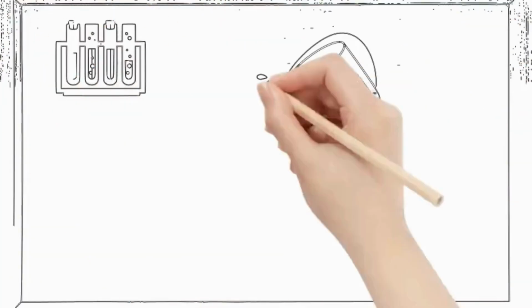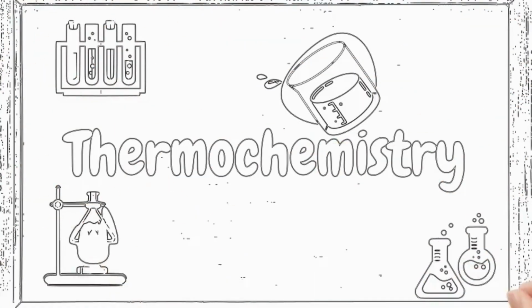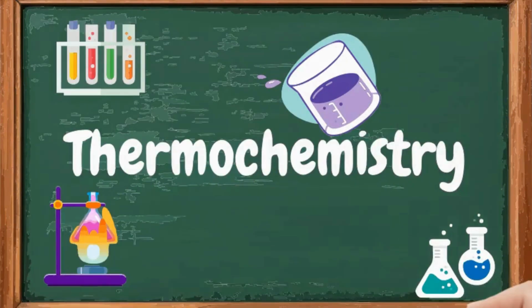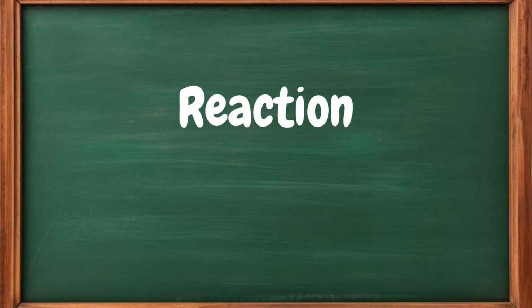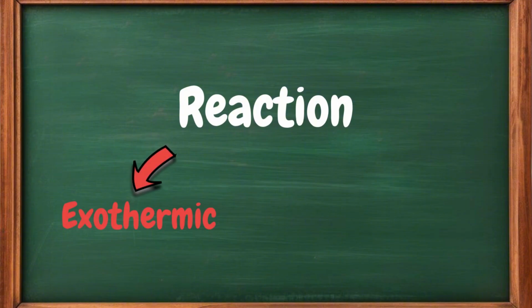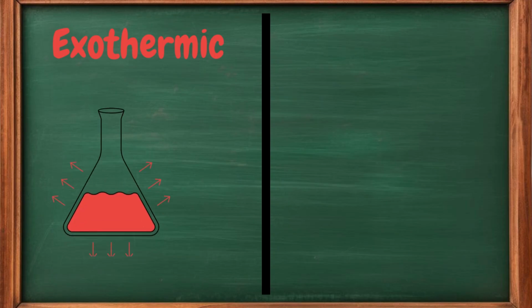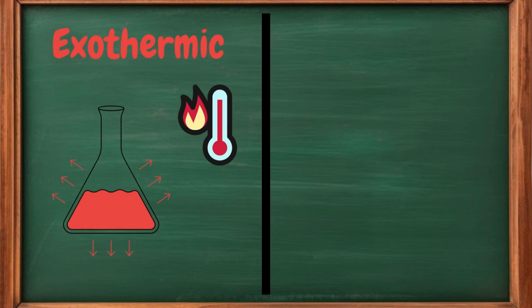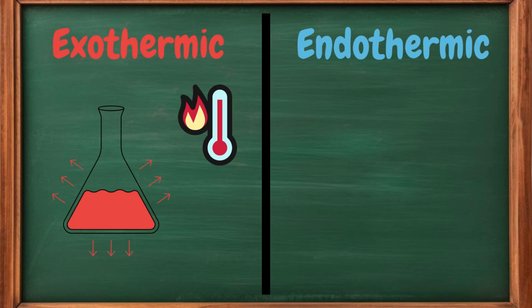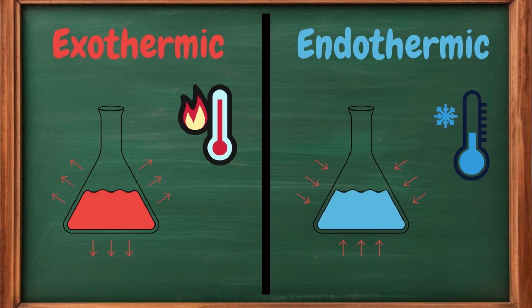First, let's start with the basics. Thermochemistry is the study of heat changes during a chemical reaction. There are two types of reactions, exothermic and endothermic. In an exothermic reaction, heat is released into the surroundings, so the temperature goes up. In an endothermic reaction, heat is absorbed from the surroundings, so the temperature goes down.